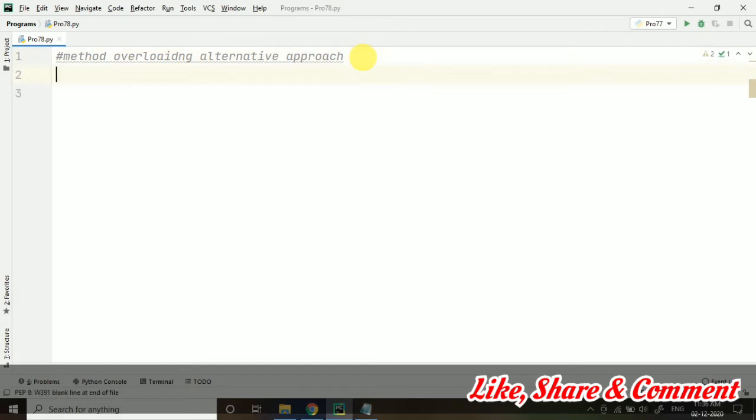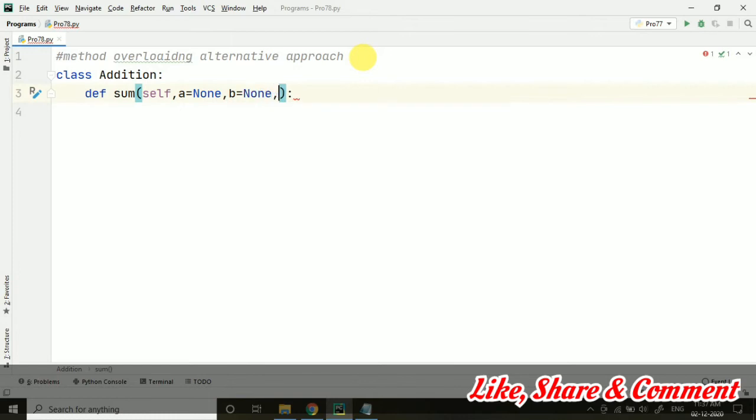Here we saw the scenario of addition, in which I was taking different methods of the same name, but that was not possible. So here, suppose I take a class Addition, and in it a method sum. In sum I take a equals None, b equals None, c equals None.